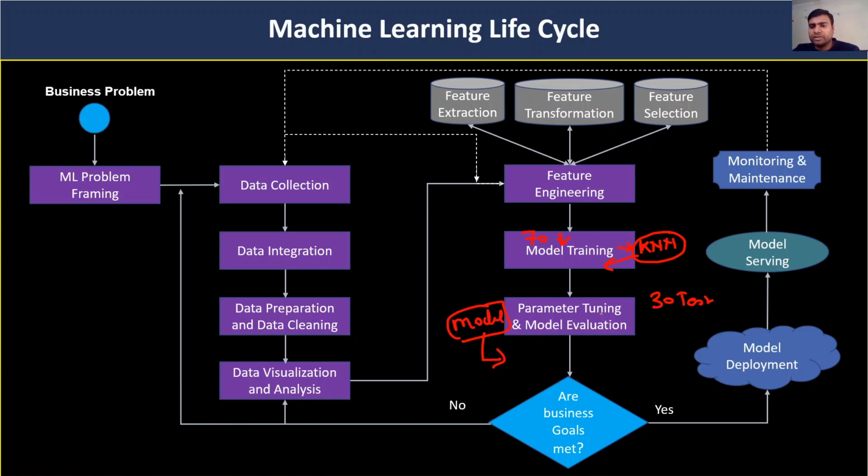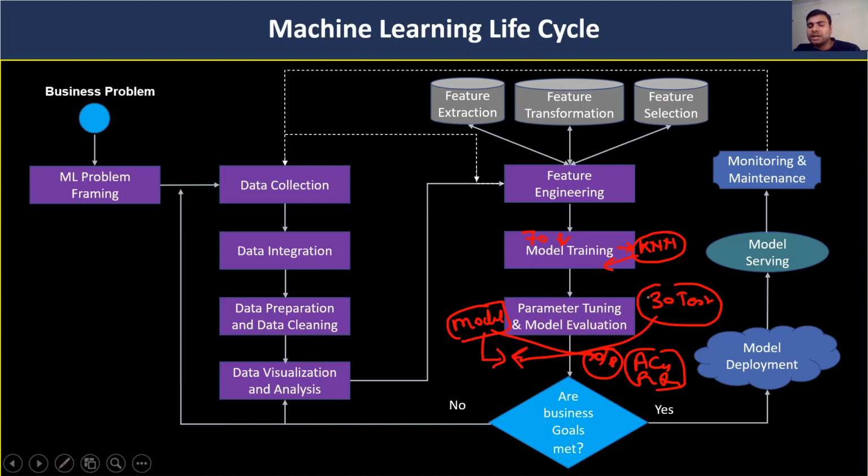How will we evaluate this model? With the help of the 30% test data. We will feed this data and try to get some output, and we will check this output with the help of parameters like accuracy, precision, recall, AUC, and ROC curve. There are multiple ways we can evaluate the model.